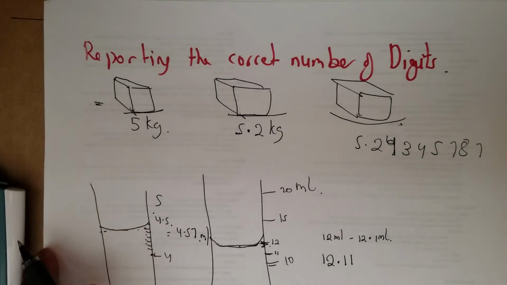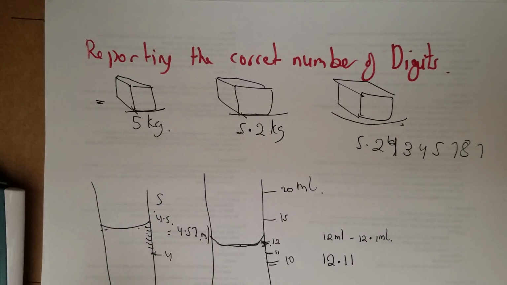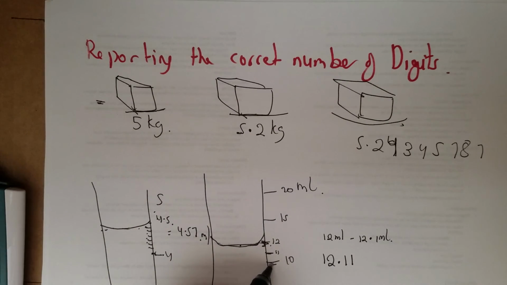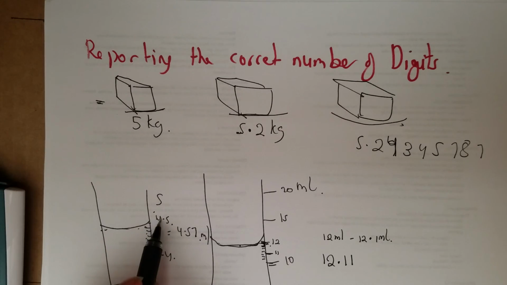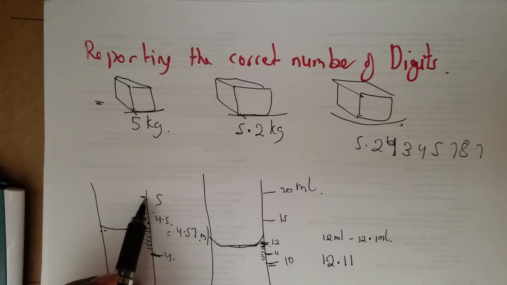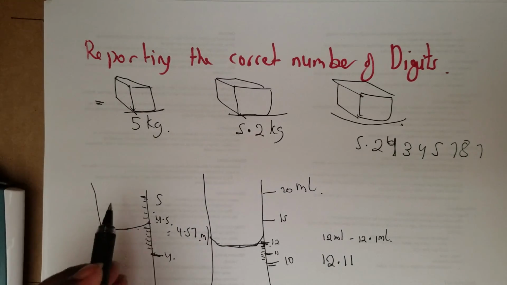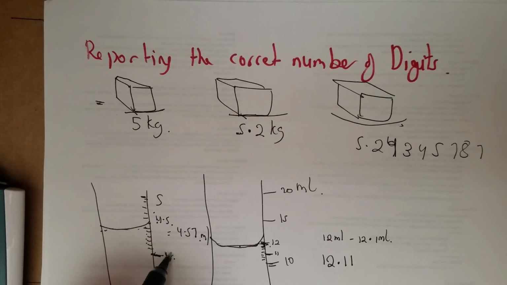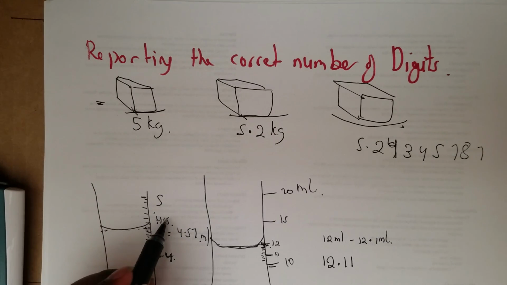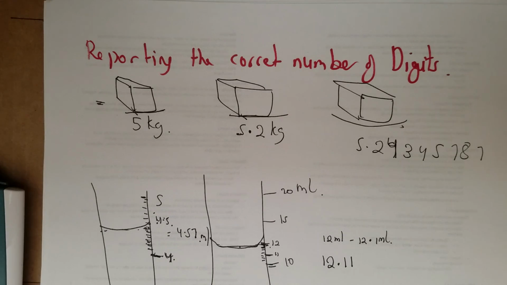So what you do is you break this up. You measure from the bottom 4.5, then you break from 4.5, say from here, supposed to break into 10, and then you take 10 measurements of it. So the measurement is between 4 and 5, so it's 4.5. Now from 4.5, you break it up into 10. And then you take that measurement, so you get 4.57. So that's how you get a more accurate measurement.